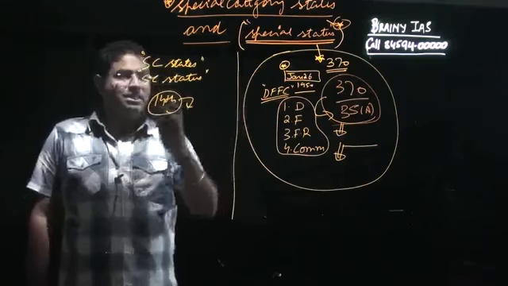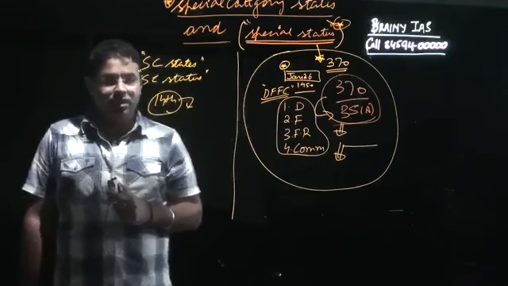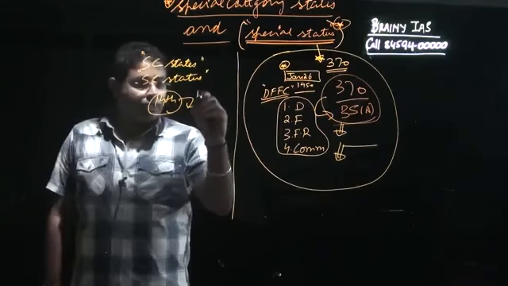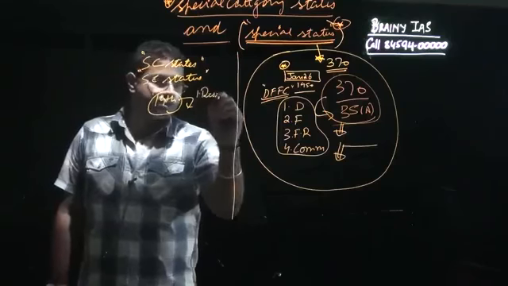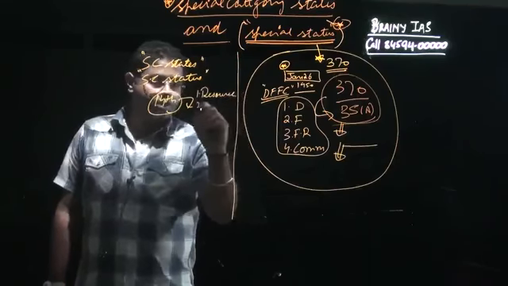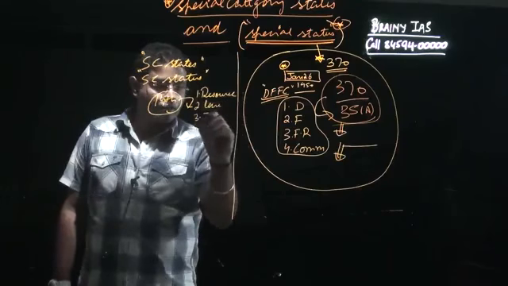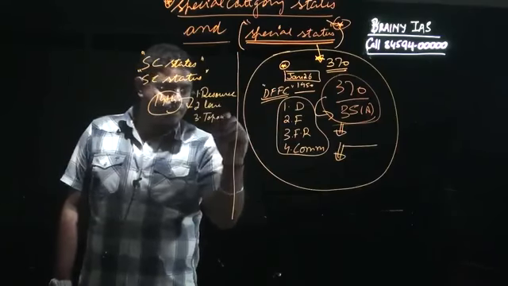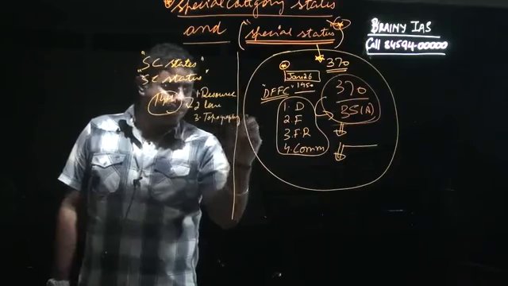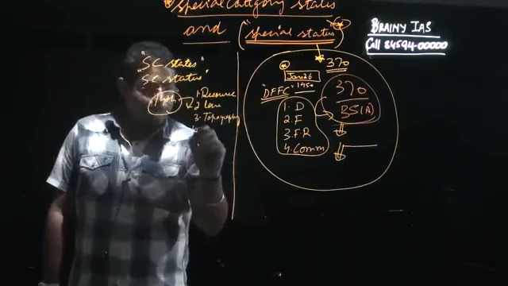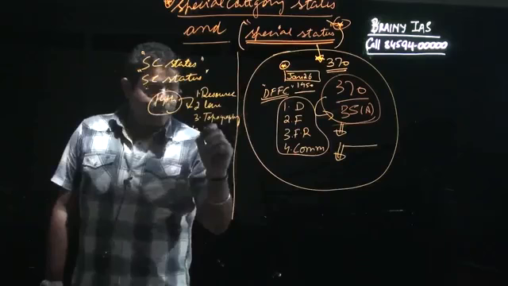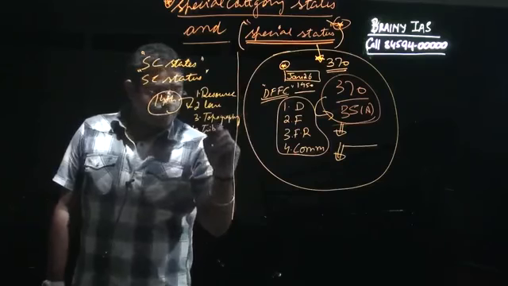Now what were these special category states? These were states which were low in terms of resources, which had low population, states whose topography was not right, states which had a large number of tribal population, and states which were hilly.